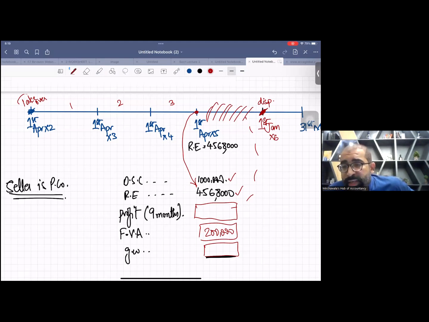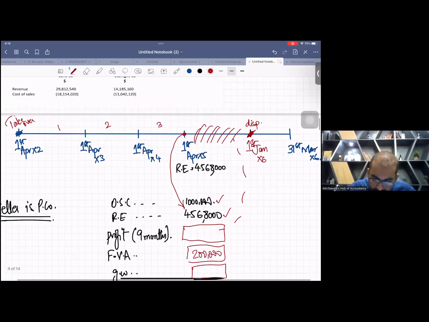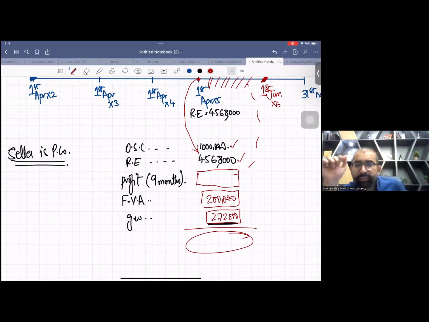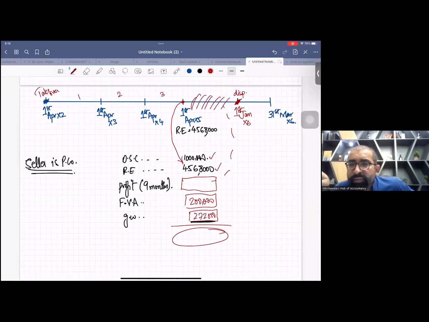You guys calculated for me. So after impairment, there was some goodwill amounts. 272K. In this way, you will calculate your net assets. This is just informal working. In this way, you will calculate the fair value of net assets of S company at disposal date. And now use your brain.